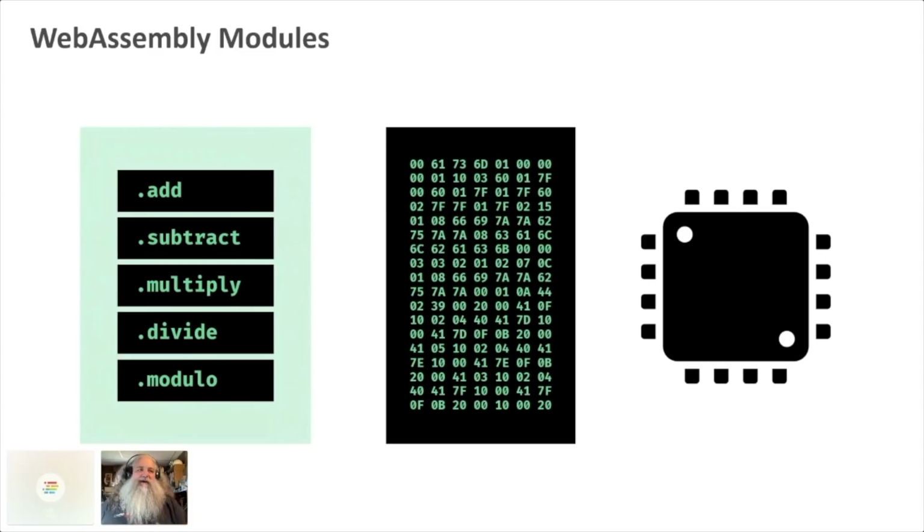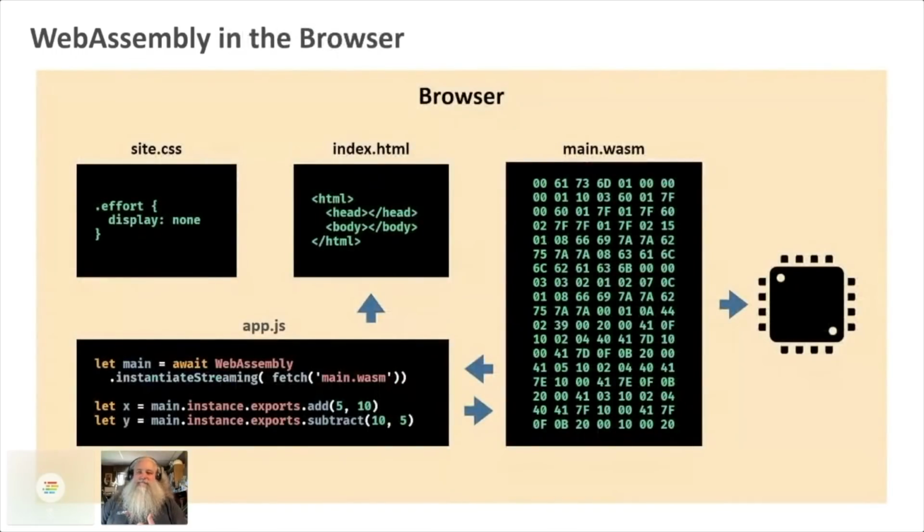So here we've got, say, a simple calculator module that has 5 functions for doing basic mathematics, for doing basic arithmetic. And that's all a WebAssembly module is: bytecode in a file with a Wasm extension. It's just a binary file that exposes these functions. In the browser, it becomes just another file that you download.